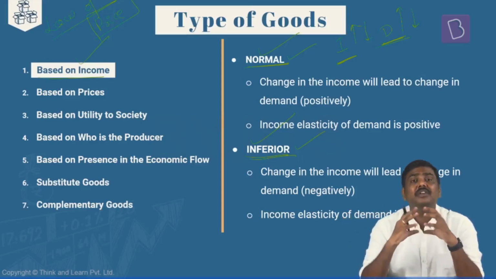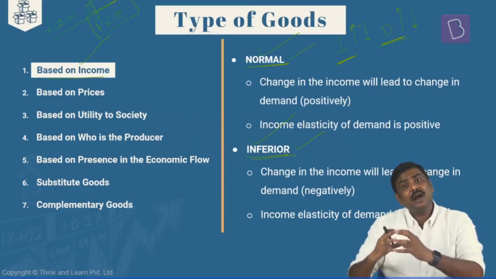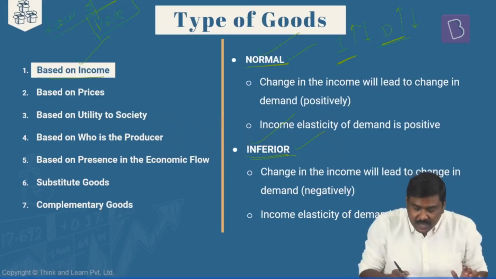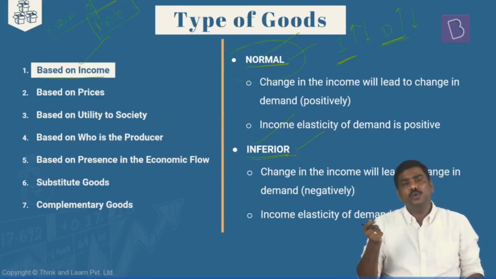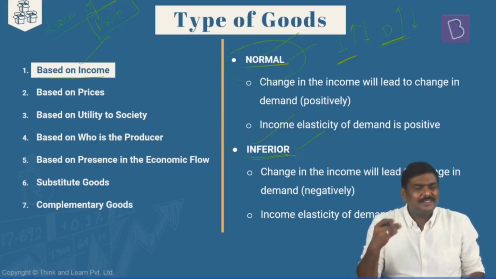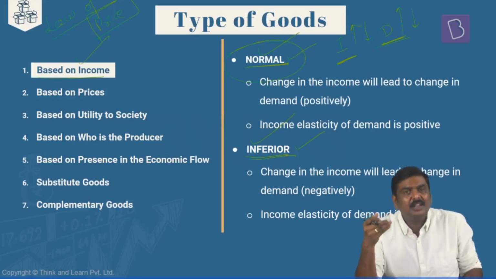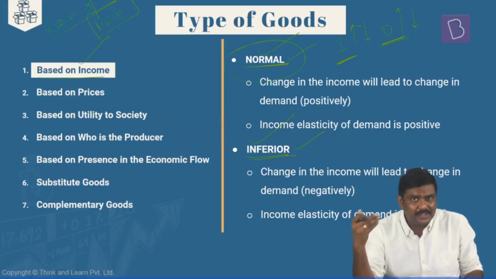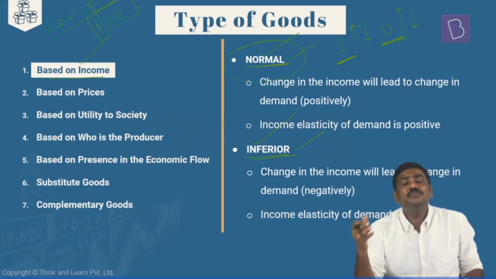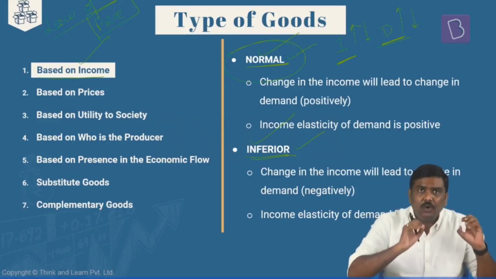That is the connection between the income and the demand for a particular good, which is classified as a normal good. And why does it happen? It simply happens for a simple reason. As the income increases, let's say of a person or a household, they will try to consume more of a particular set of goods.